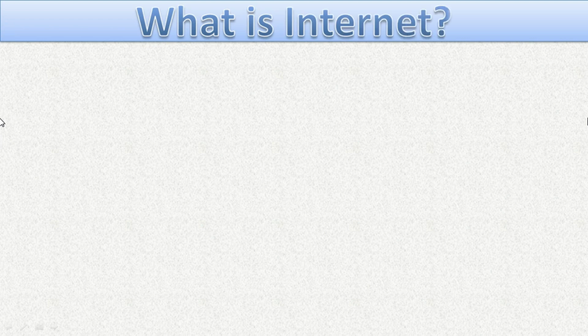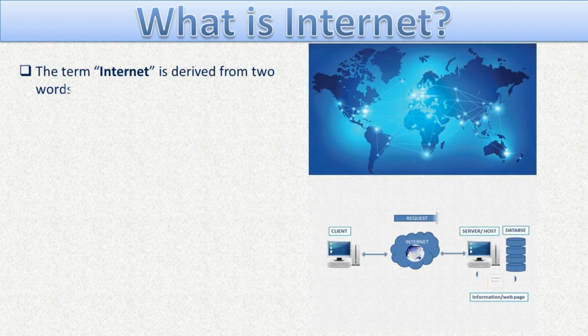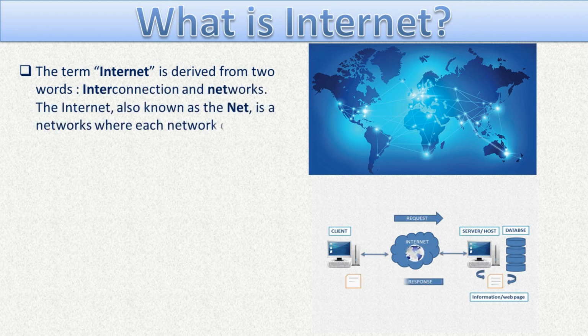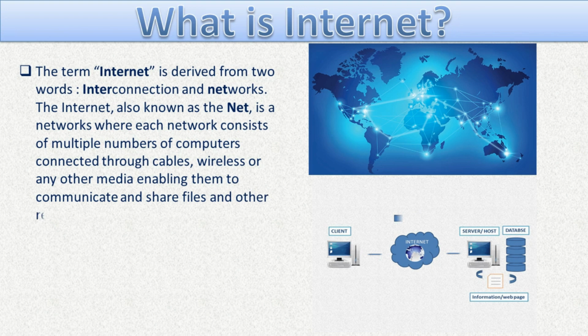What is internet? The term internet is derived from two words, interconnection and networks. The internet, also known as the net, is a network where each network consists of multiple numbers of computers connected through cables, wireless or any other media, enabling them to communicate and share files and other resources.